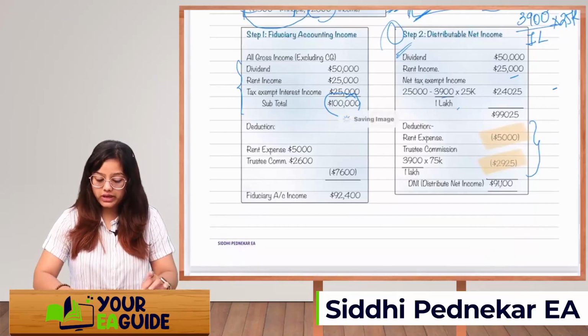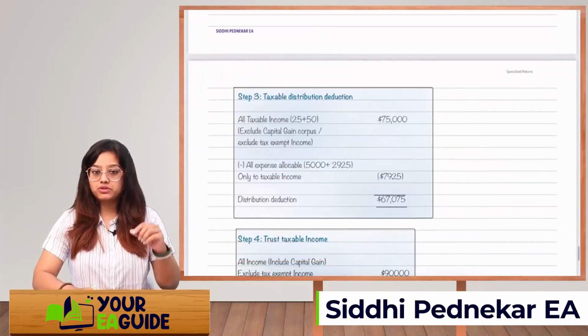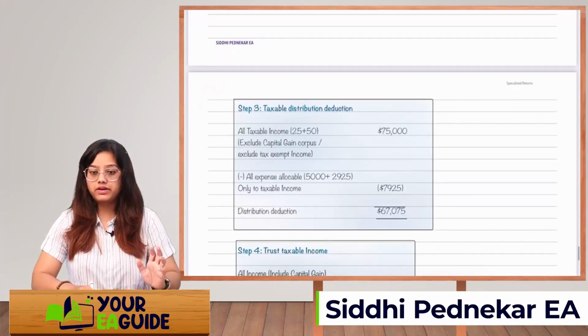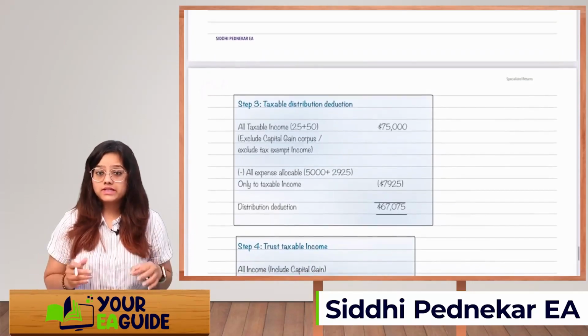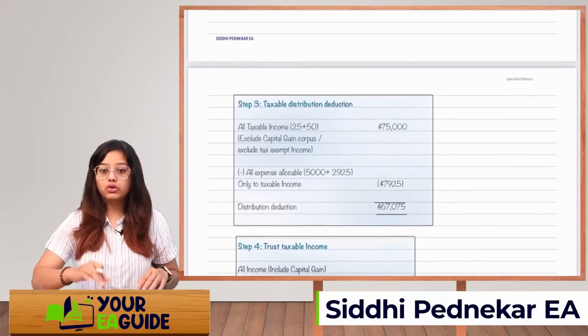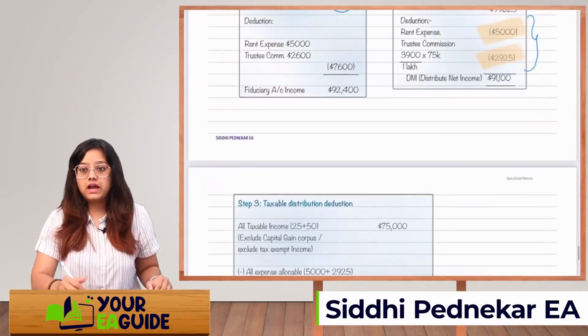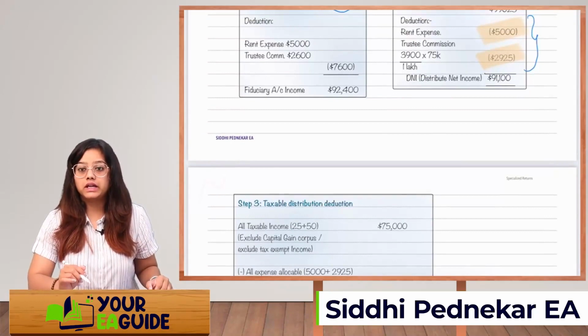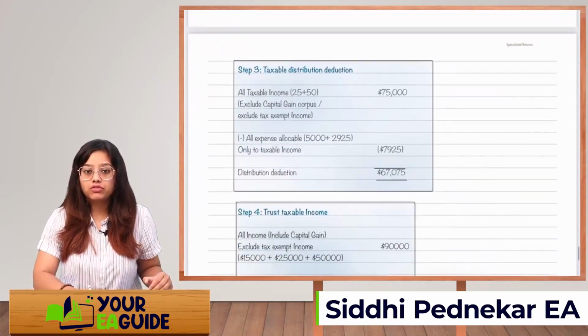So we are going to take the total of 2 and reduce it from our taxable income. So taxable income minus allowed deduction. So this is your distributable deduction. The estate can take a deduction only up to 67,075. The estate can't say that I am taking a deduction of 91,900. They can't take it. Only 67,075 will be allowed for the estate.